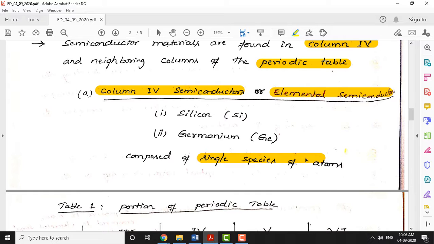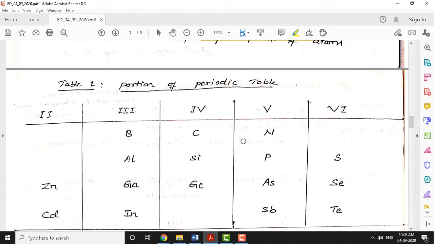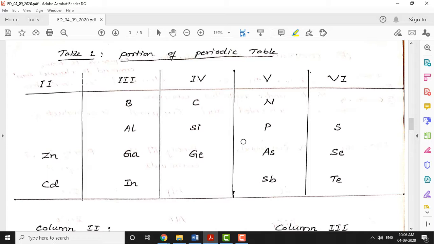That means each atom is connected with its own adjacent atom. That kind of arrangement is called elemental semiconductors. Examples of elemental semiconductors are silicon, with the formula Si, and germanium, which we denote as Ge. This is the notation we use for silicon and germanium. Now let us proceed to a part of the periodic table. I am not going to show you the entire periodic table, only a portion of it.